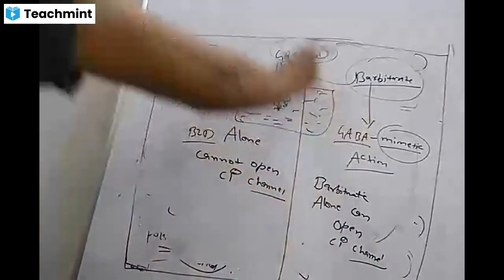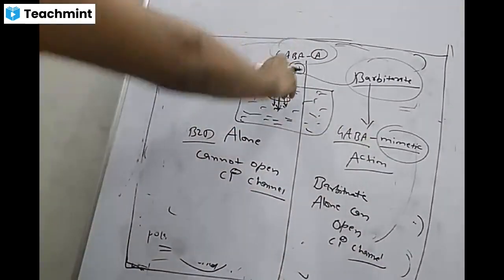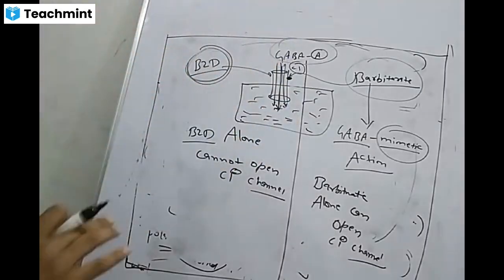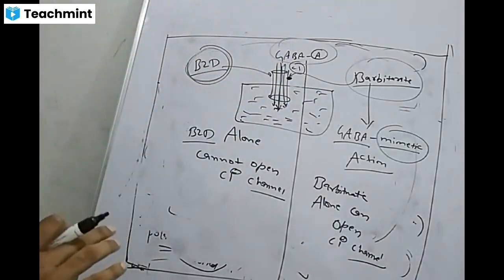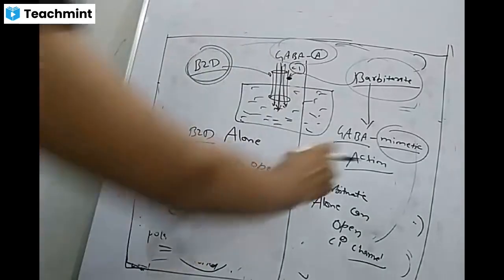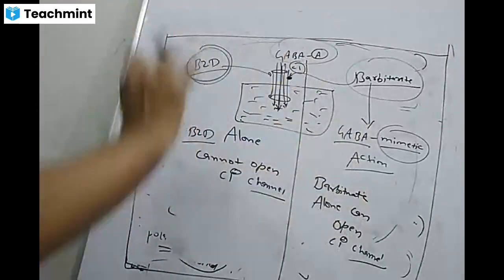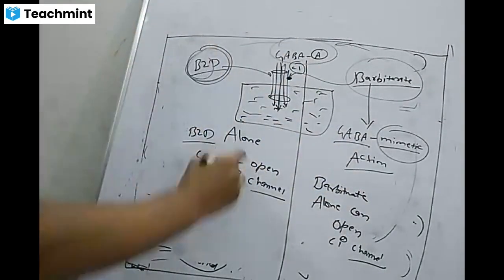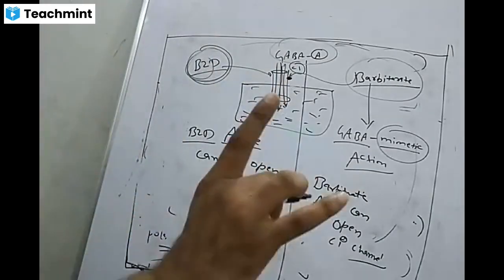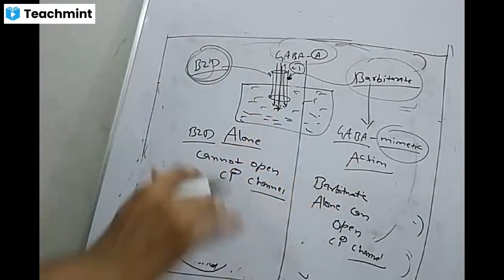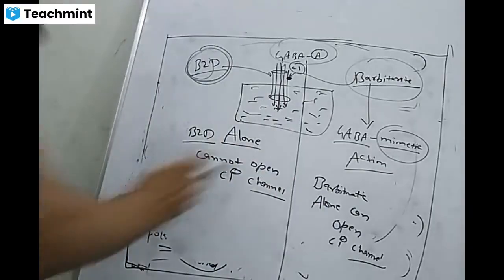So barbiturates can open the channel, chloride enters, hyperpolarization, inhibition of the CNS, depression of the CNS. But benzodiazepines alone cannot open the chloride channel. So how are they working?